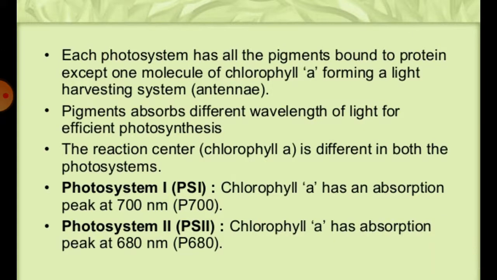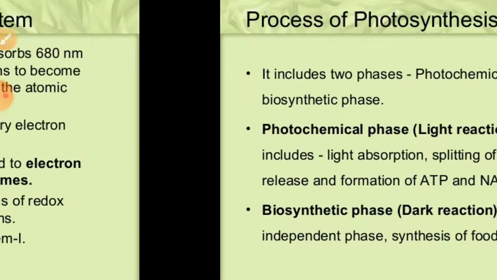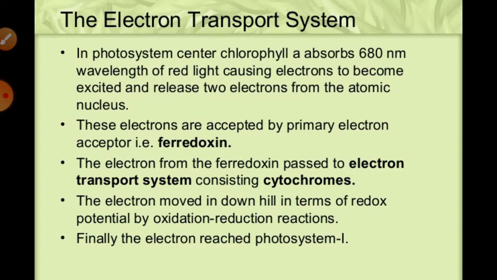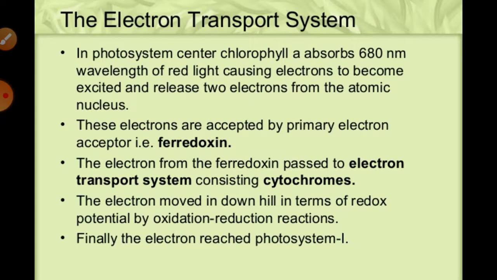In the process of photosynthesis, as I have already told you, there are both phases: the photochemical phase and the biosynthetic phase. We will talk about the latter in the next topic, but before that we have to know how this process takes place, that is known as electron transport. Means how the different electrons are transported, and how this is balanced again with the help of some other anions. So we have to know about this specific structure. I think you all know about this one, right?